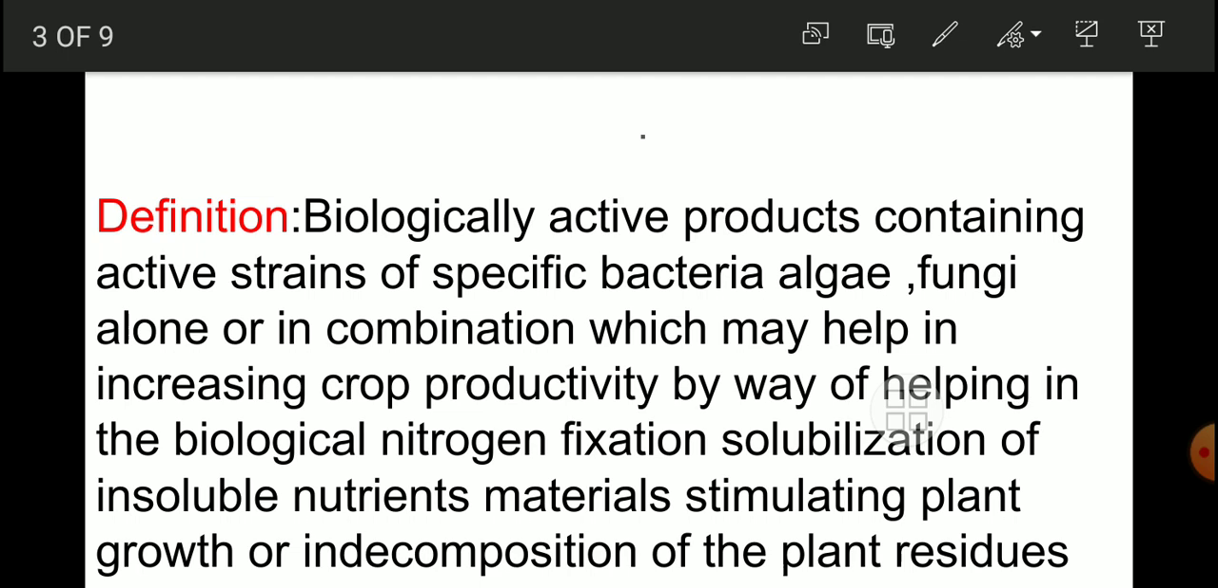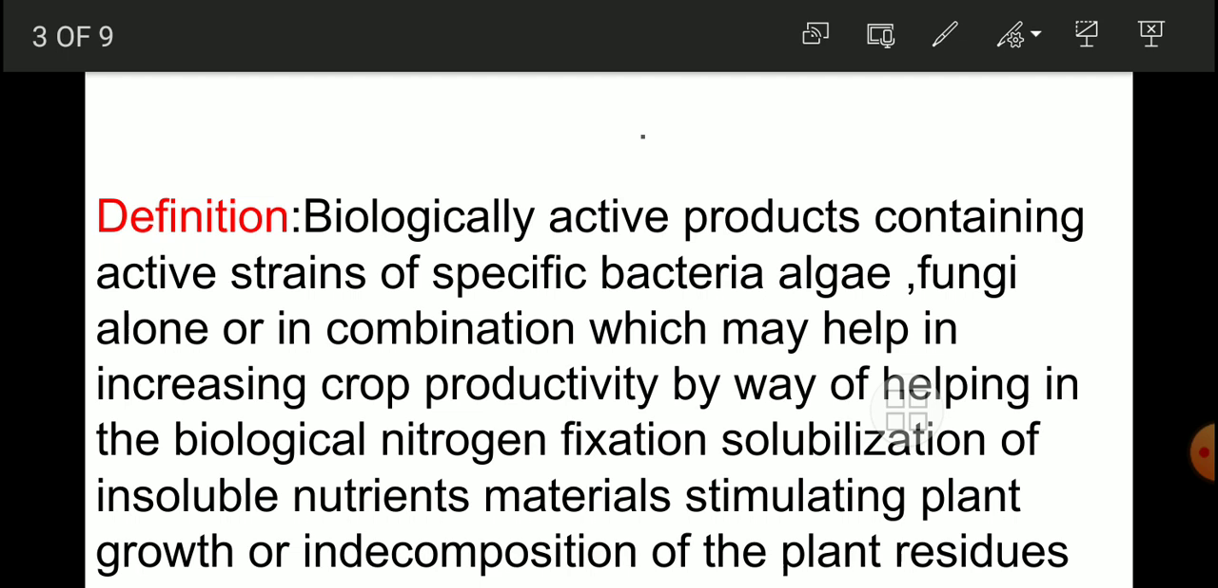Why are we going to do all these things? Because our main target is to increase the fertility of the soil. Once the fertility increases, definitely that will lead to an increase in the productivity of the plant. So you have to keep in mind that we use such things to increase the fertility of the soil. But how does the fertility of soil increase, how does the productivity increase?